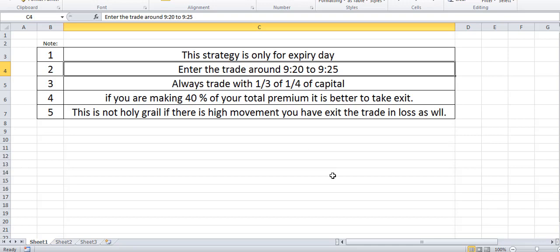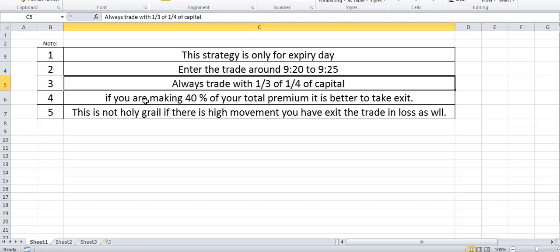Always trade with 1/3 or 1/4 of your capital. Guys, don't put all your capital in a single trade. Keep the rest of your capital for the adjustment. In case the market is going up, you have to do adjustment. Sometimes it goes up even more, then you have to do adjustment as well.